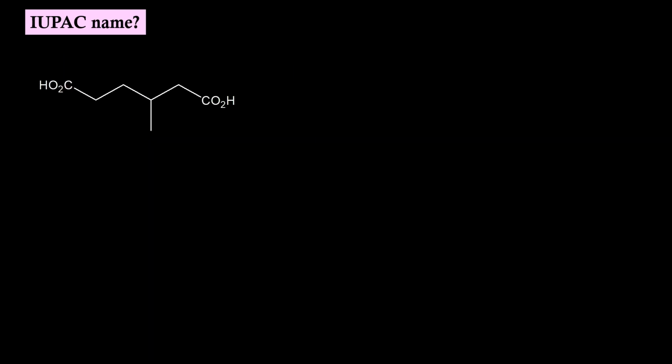This is also a similar molecule with a substituent at this position. In order to give the lower number to the substituent, it is better if we start numbering from this carboxylic acid. So 1, 2, 3, 4, 5, 6.